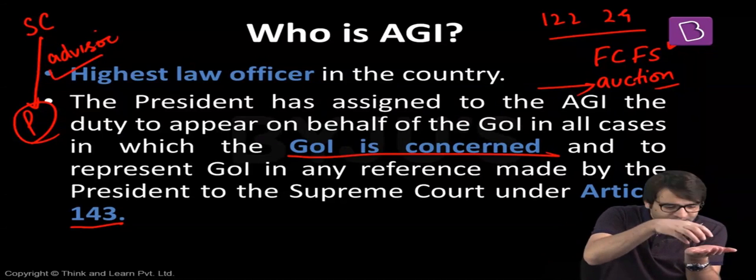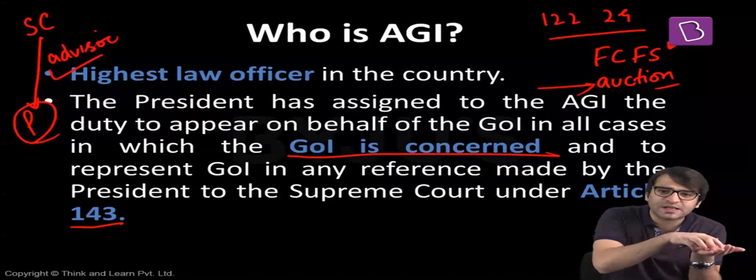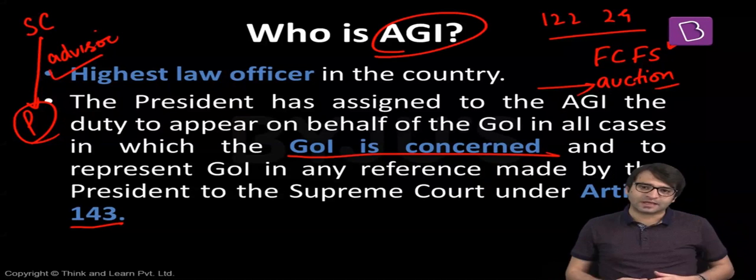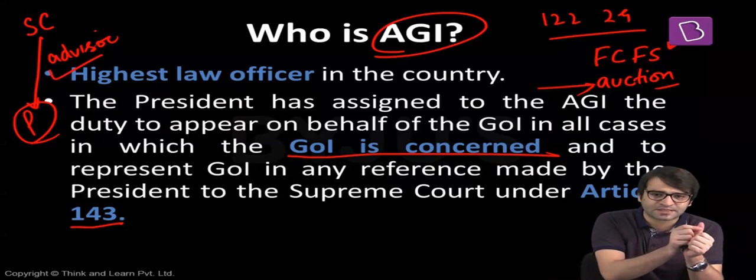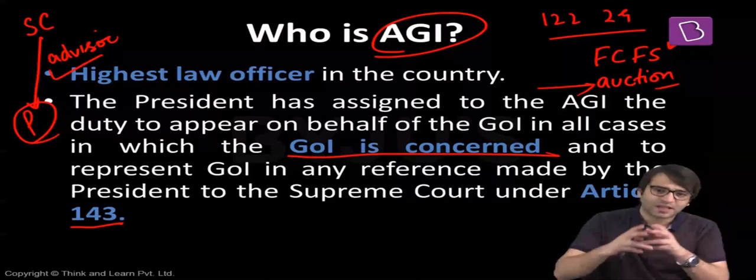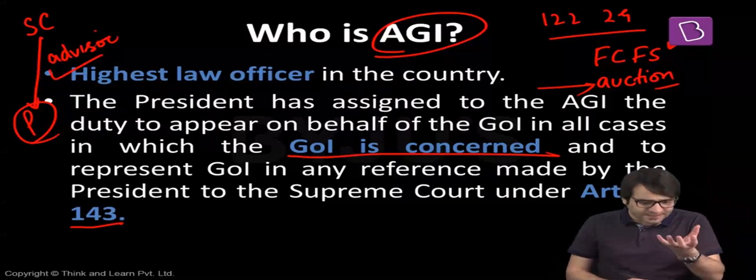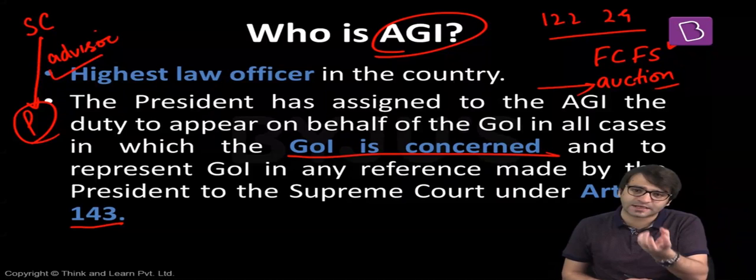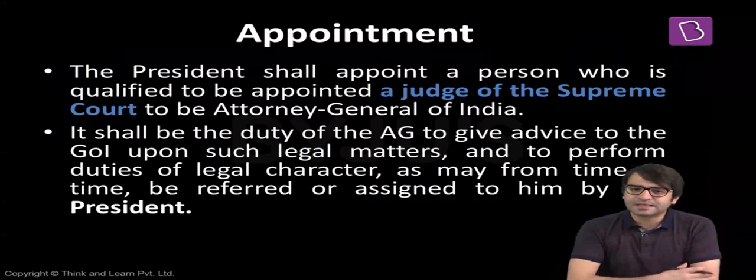But while the Supreme Court hears this matter, there has to be someone who can present the side of the Government of India, and that individual is the Attorney General of India. That means who is this Attorney General of India? The highest law officer in this country. He has been assigned the task by the President that you have to represent the Government of India in all cases when the Government of India is a party or a concerned entity. And second, whenever a presidential reference is heard by the Supreme Court, there has to be someone who can present the side of the Government of India, and this individual or entity is the Attorney General of India. But now let's look at how this Attorney General of India is appointed.